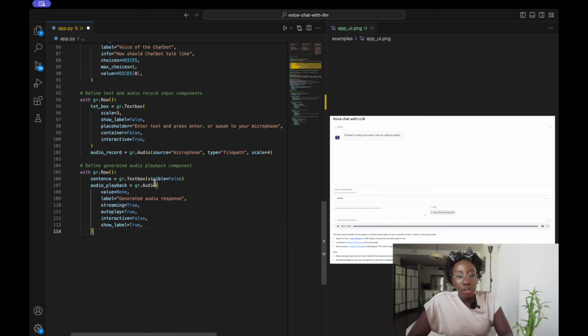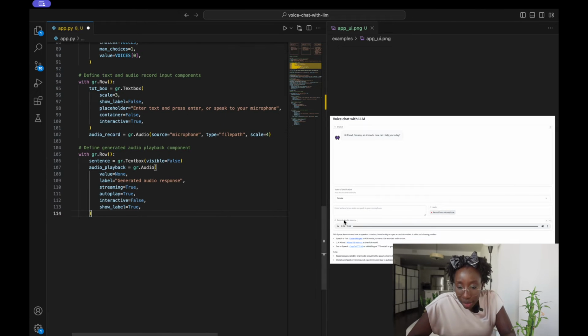So this is the generated audio playback component. We would have a sentence box, but we wouldn't show that in the UI. We just want to have a sentence box to be able to capture the text that comes from the LLM. Then we'll have the audio playback, which is a gradio audio component.